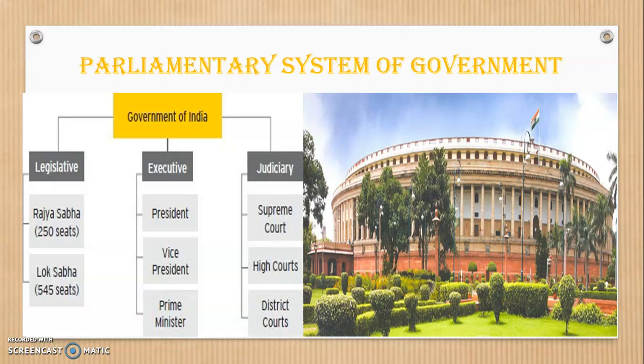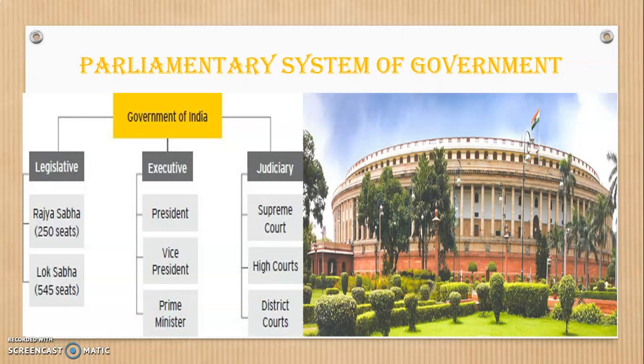So here is a table given to you, that is how the government of India works. It works on 3 important pillars. These 3 important pillars are the legislative, the executive and the judiciary. Now under the legislative, you have the Rajya Sabha with 256 and the Lok Sabha with 545 seats. Under the executive, you have the president, the vice president and the prime minister of India. And under the judiciary, you have the Supreme Court, the high courts and the district courts. Now, how does each of them function? We are going to see one by one.